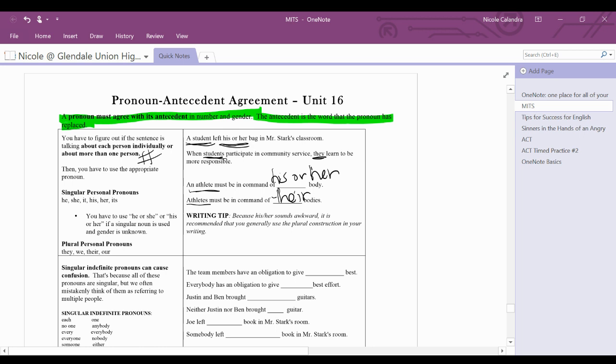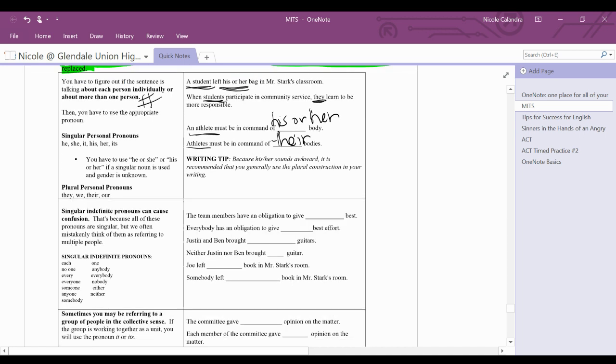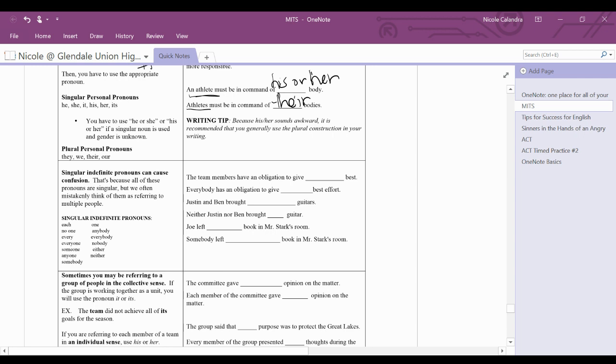And even though it sometimes sounds awkward, that does not mean that it is awkward, right? Like what I told you last unit, sometimes you know how it's going to sound, but in this case, I think people do make errors with this. So singular antecedent gets a singular pronoun. All right, so that felt not too bad, right? Okay, I got that, Miss Calandra.